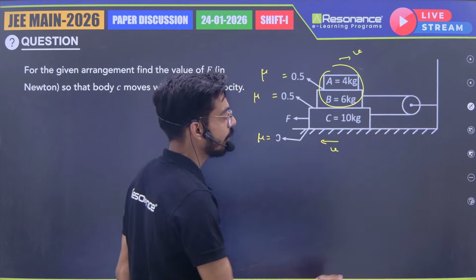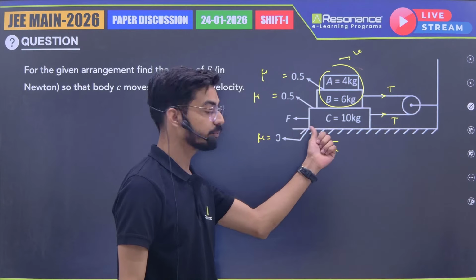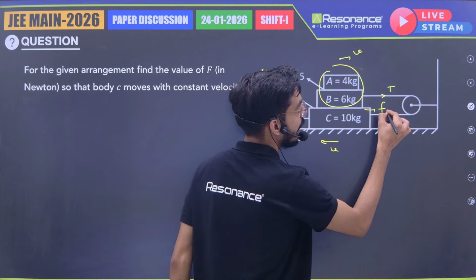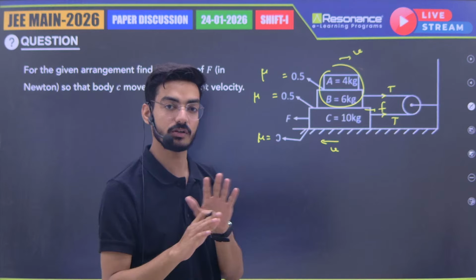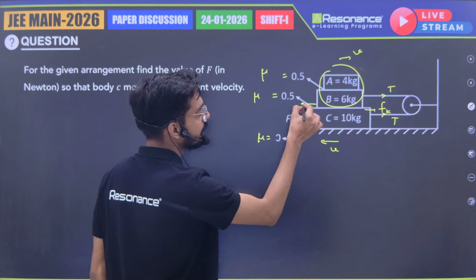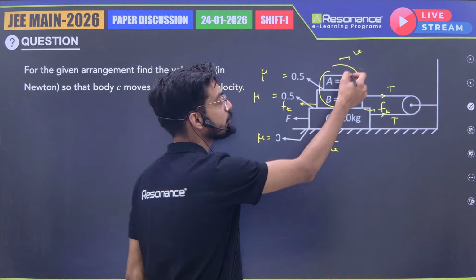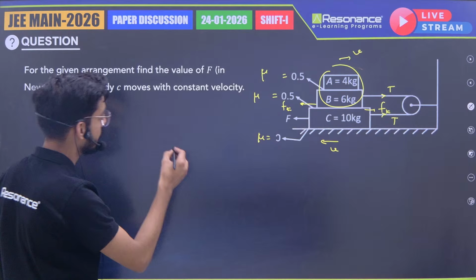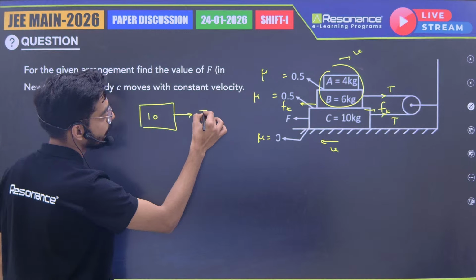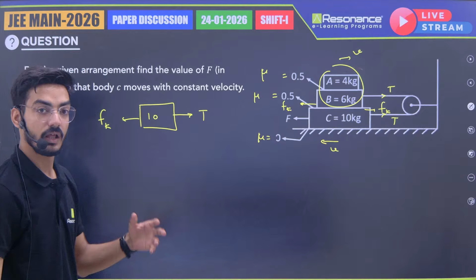Now we know that there will be some tension in the string. Now if C block is moving towards right, friction on C block due to AB block will be in left direction. And because there is a relative motion, this friction is not static, this is kinetic friction. So let's say Fk. Now direction of friction on B will be in backward direction. Now if C is moving with V velocity constant, so AB is also moving with velocity V. If we draw FBD, A and B will behave like a single block. So it is 10 kg block. Towards right force is T, towards left force is friction. Now there is no acceleration, that means tension is equal to friction.